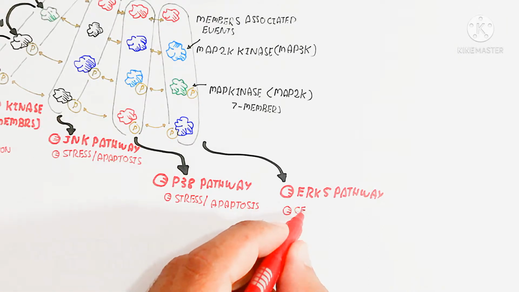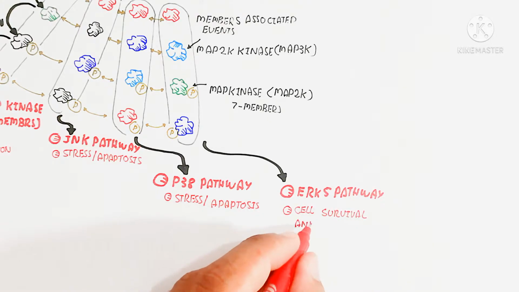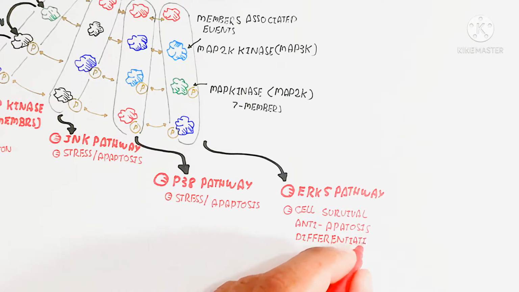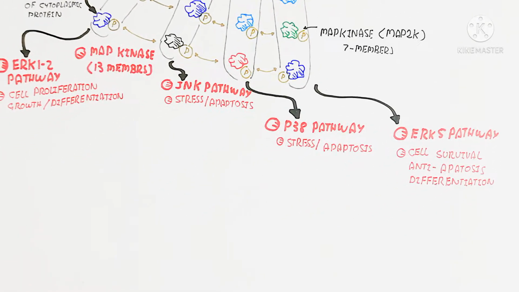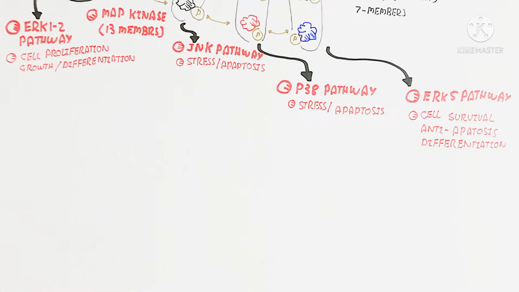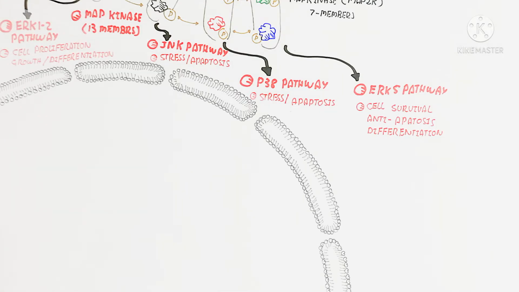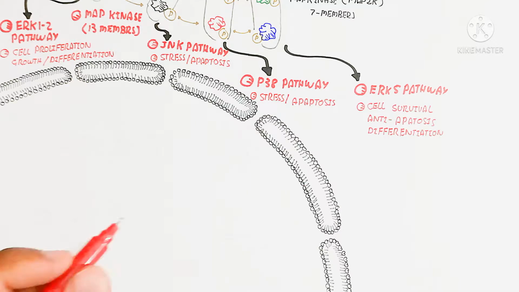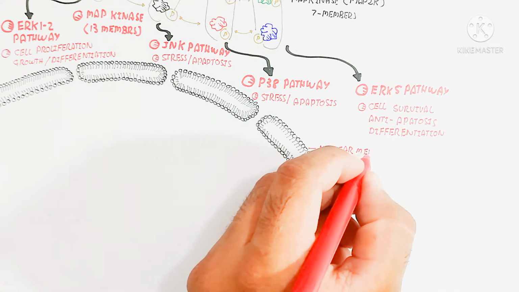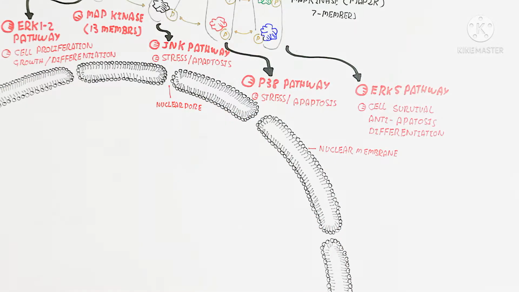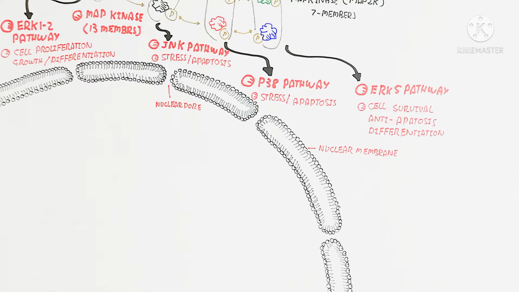On the other hand, here is the JNK pathway, which leads to stress and apoptosis, while the P38 pathway is likewise stress and apoptosis. Here is the ERK5 pathway, used for cell survival and anti-apoptosis and differentiation. When the ERK5 pathway is enhanced, and the tumor suppressor gene is not activated to inhibit this mechanism, overproduction of the ERK5 pathway leads to cell proliferation and causes cancer.